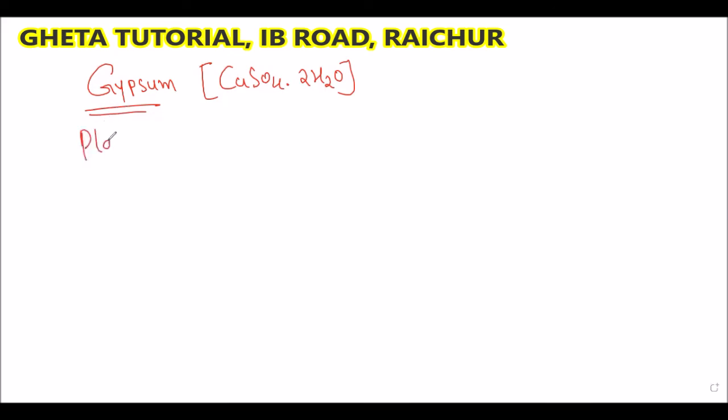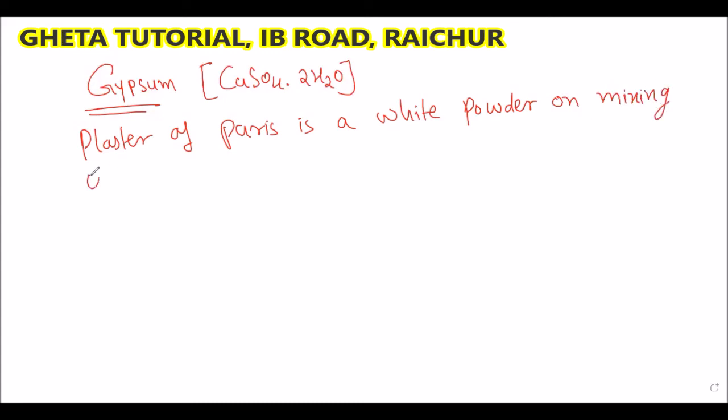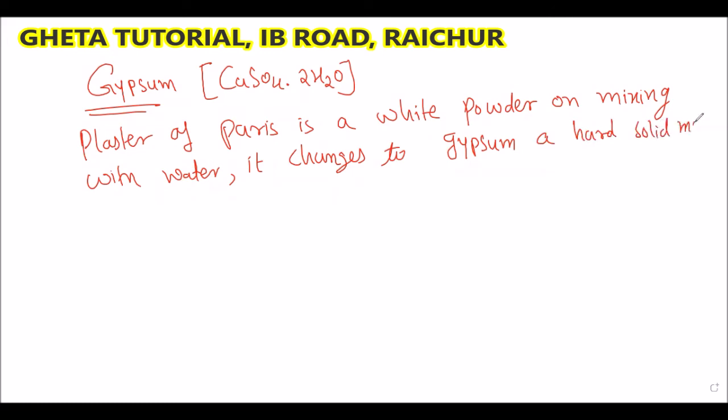If you like, you can write it like this: plaster of Paris is a white powder. On mixing with water, it changes to gypsum, which is a hard solid mass.